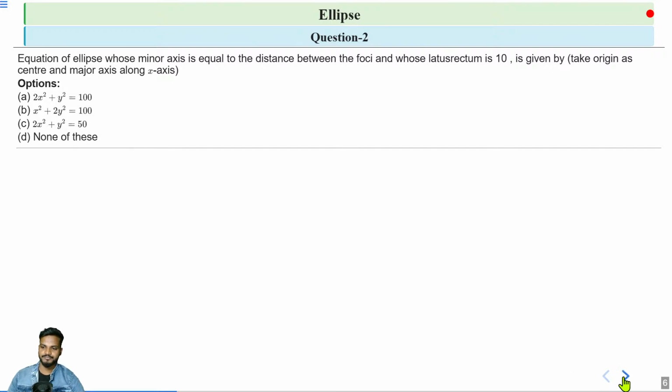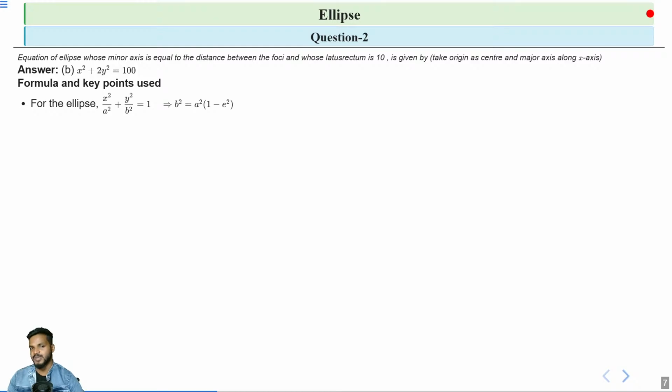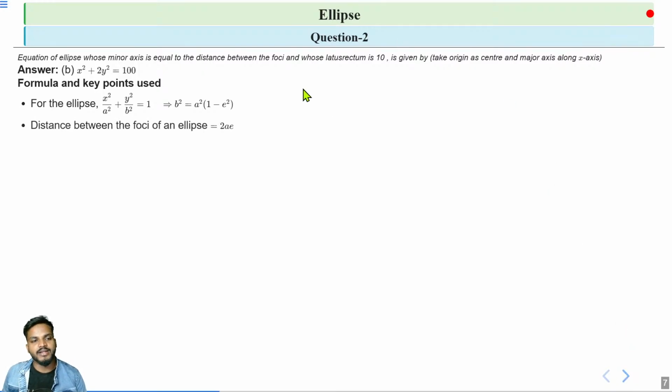Okay, let's solve. Correct answer is option B, that is x square plus 2y square is equal to 100. So equation of ellipse is x square by a square plus y square by b square is equal to 1. Then there is a relation, that is b square is equal to a square into 1 minus e square. Okay, relation between a, b and eccentricity. Now distance between the foci of an ellipse is 2ae.